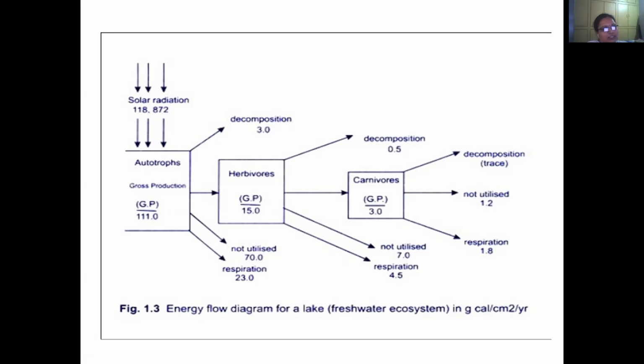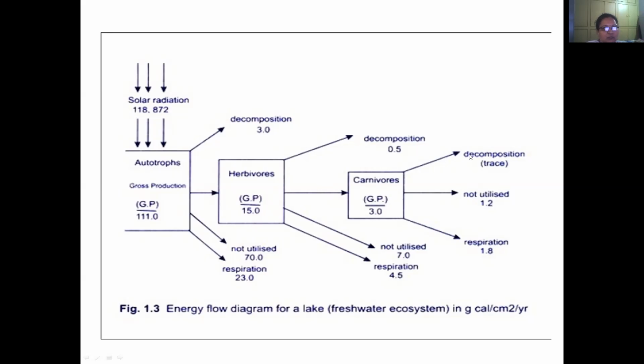Similarly, it takes place from herbivores to carnivores. We say that carnivores eat the herbivores, but the gross productivity rate here is only 3. That means some energy is released through decomposition, some through respiration, and some is not utilized at all.